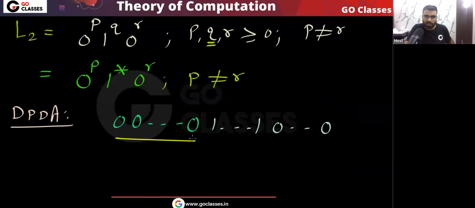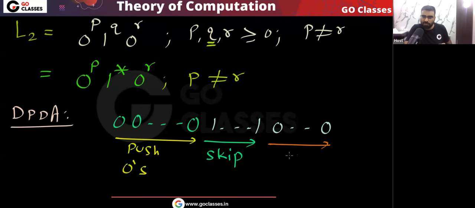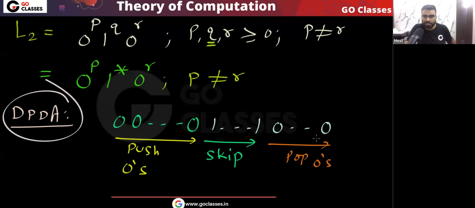So you can easily see what I will do. Here I will push zeros. For every zero I will push one 0. Then remember these ones I will skip, I will ignore. And then I will start popping. Then I will pop zeros. In the DPDA there is an end of string symbol.